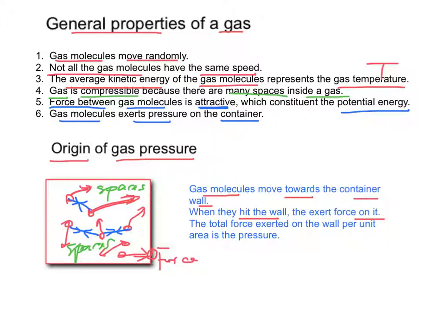And the total force, that means the total force due to all the molecules acting on the container wall, divided by the surface area, force divided by the area, is the gas pressure.